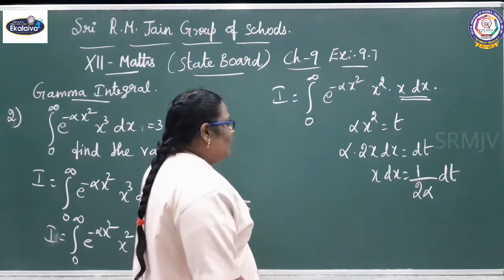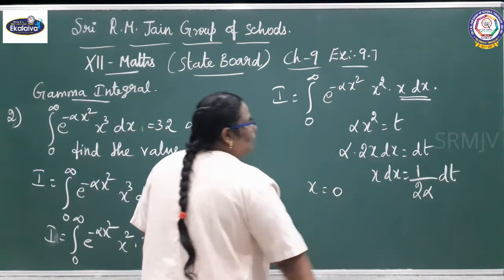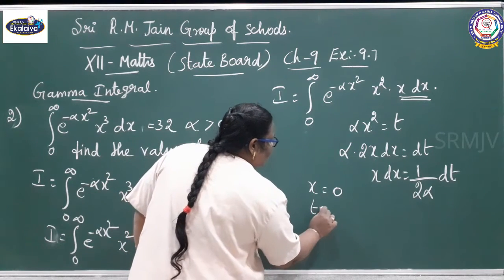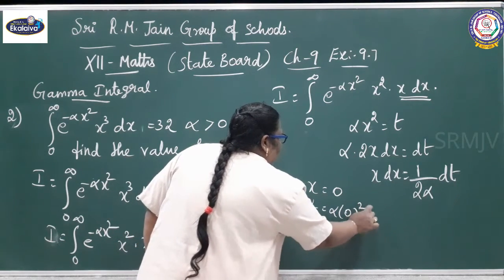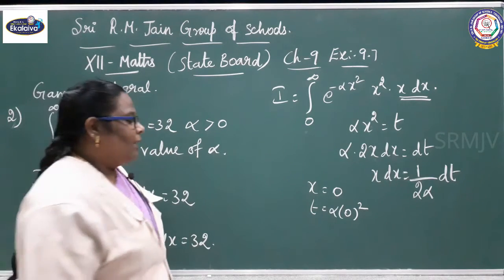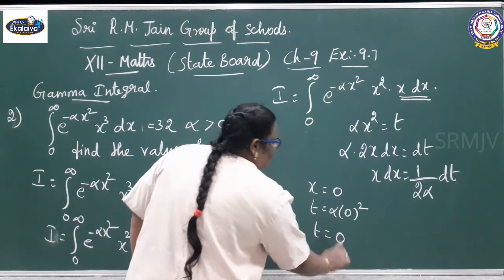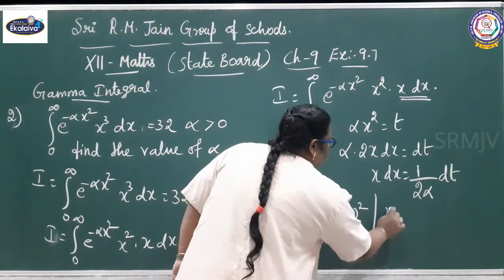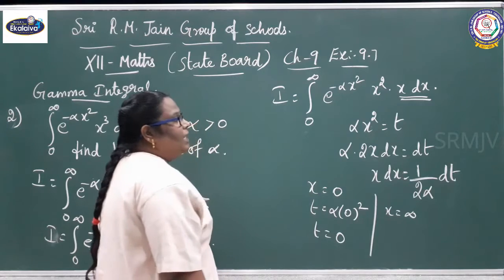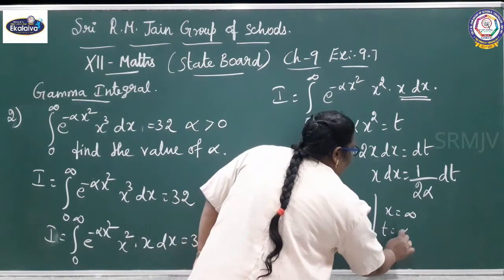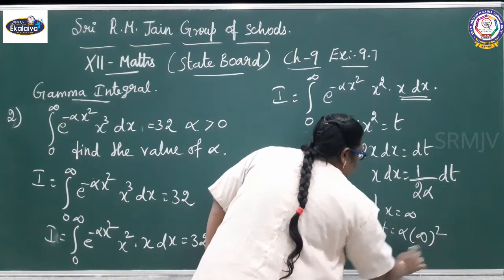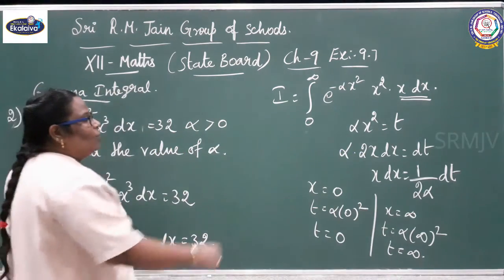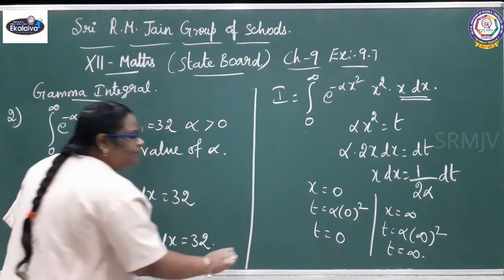When x equals 0, t equals alpha into 0 square, so t equals 0. When x equals infinity, t equals alpha into infinity square, so t equals infinity.